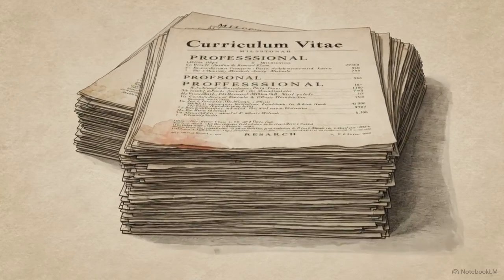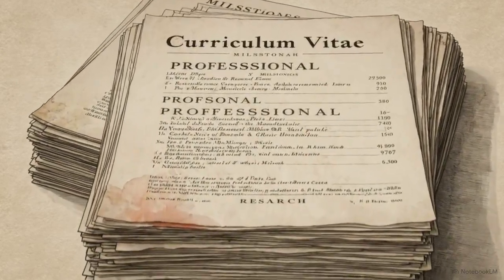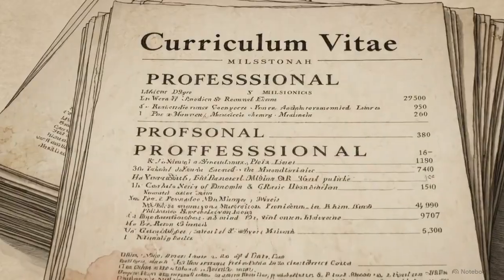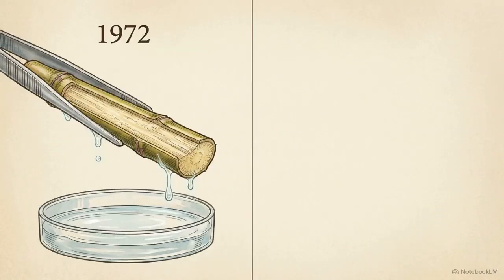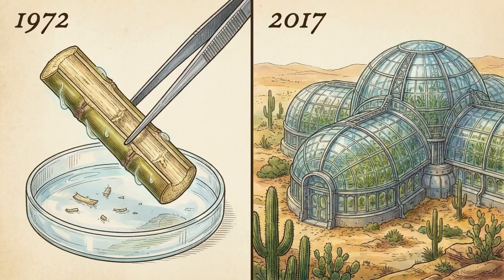We are looking at a 45-year publication record of a single agricultural scientist, spanning from 1972 to 2017. The chronological endpoints of this document represent two different worlds. In 1972, the work is concerned with the chemical soaking of sugarcane sets. By 2017, it is a blueprint for the sustainable agricultural infrastructure of the United Arab Emirates.